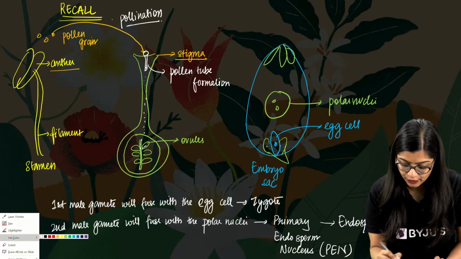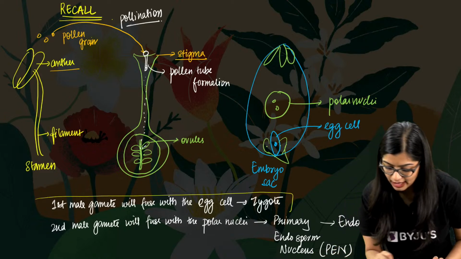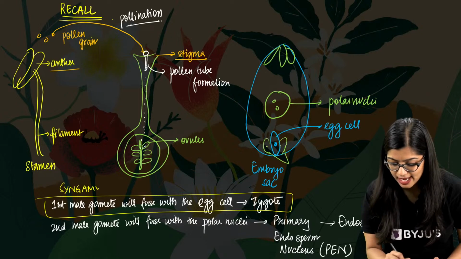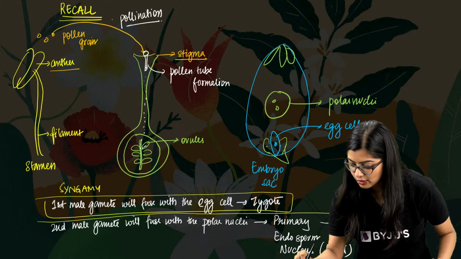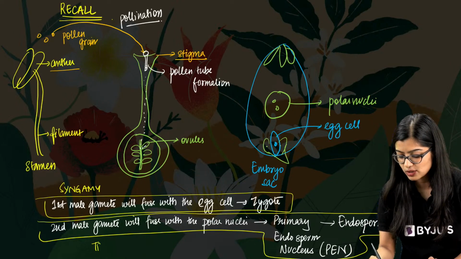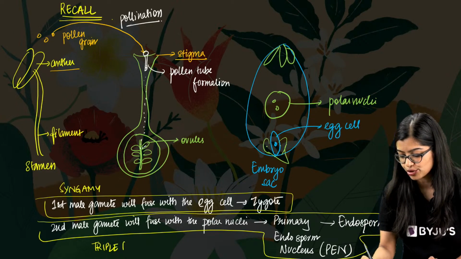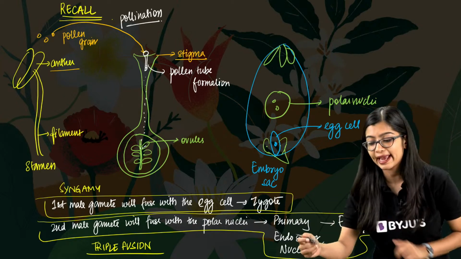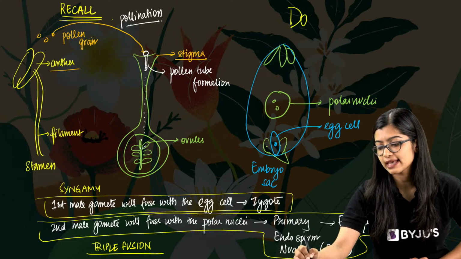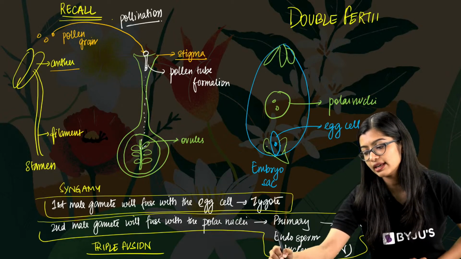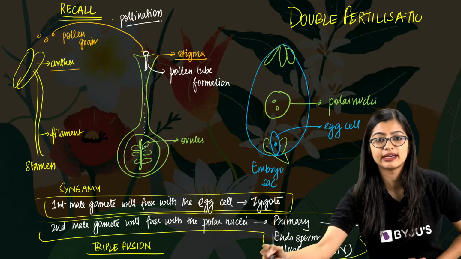Now this first fusion of male gamete with egg cell is what we call as syngamy, right? While here, this particular fusion of two polar nuclei with the male gamete is what we call as triple fusion. And in both cases, because the fusion is happening twice, we call this whole process as double fertilization. Are we clear, everyone?